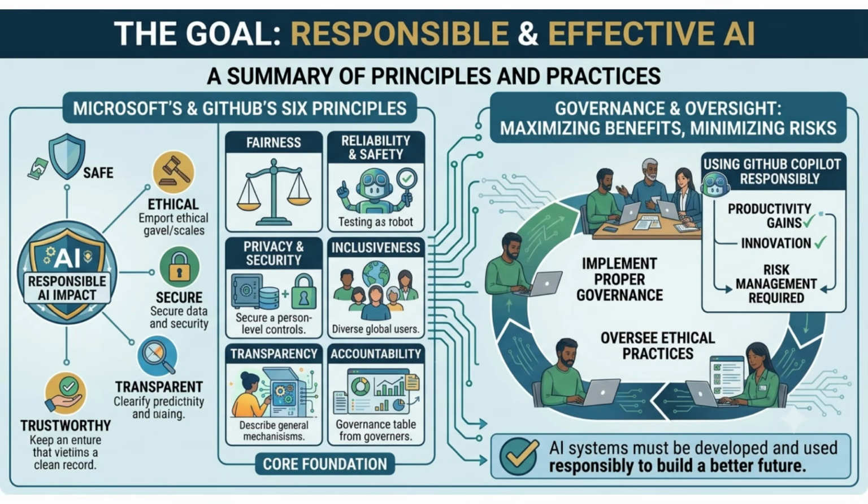Conclusion and key takeaways. Let's recap the key lessons from this module. Responsible AI helps ensure that AI systems are developed and used in ways that are safe, ethical, secure, transparent, trustworthy. We explored Microsoft's and GitHub's 6 responsible AI principles: fairness, reliability and safety, privacy and security, inclusiveness, transparency, accountability. We also learned that while GitHub Copilot can significantly improve productivity and innovation, organizations must implement proper governance, oversight, and ethical practices to maximize benefits while minimizing risks.